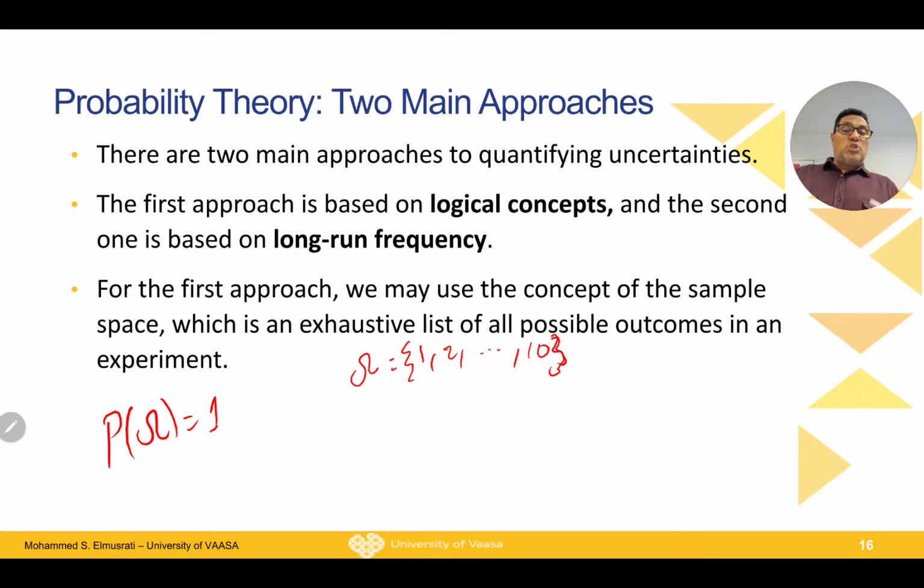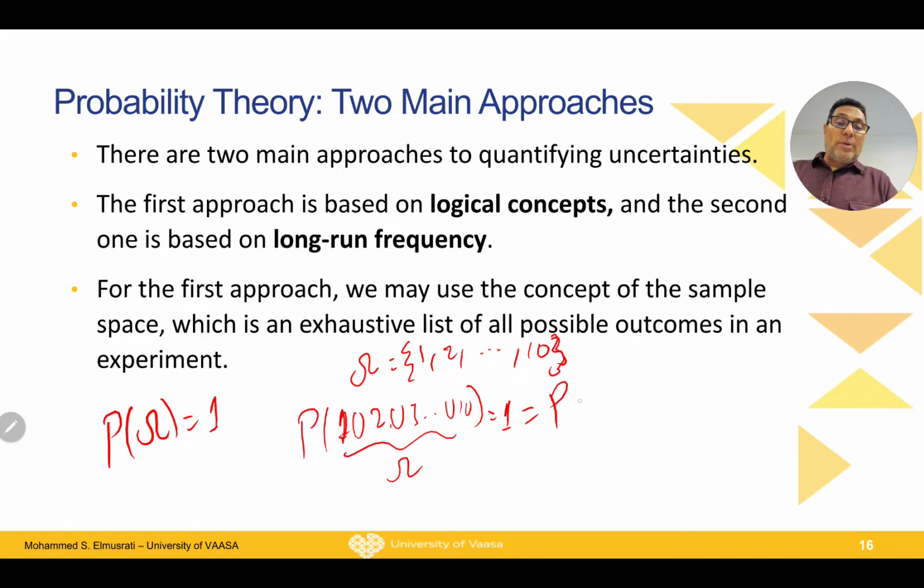Now, are the numbers 1, 2 and 3 disjoint or not? Of course, they are disjoint events, because if it was 1, it cannot be 2 at the same time. If it is 3, it cannot be any other number at the same time. So it can be only one number at a time. In that case, the probability of the event 1 or 2 or 3 up to 10, which is omega, of course equals 1.